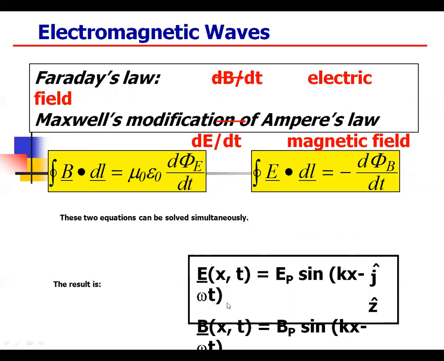So the solution becomes E of x comma t equal to E_p sin(kx minus omega t) z cap, and B of x comma t equal to B_p sin(kx minus omega t) j cap. This is the Maxwell modification of Ampere's law.